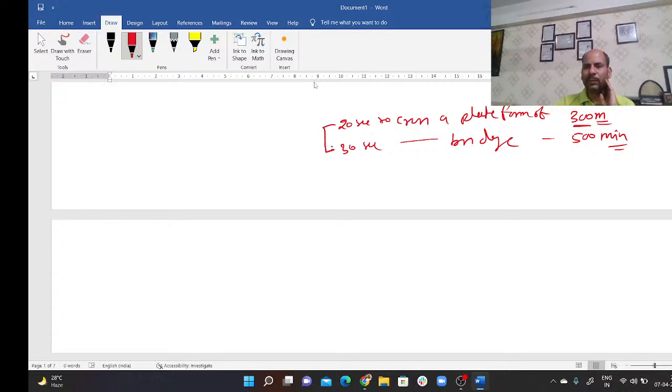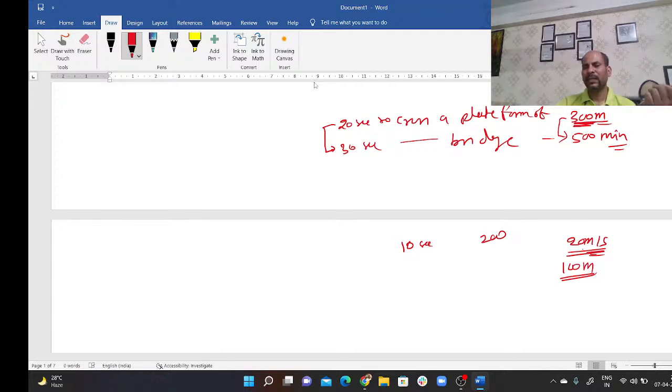So in the second case, we can see the train took 10 seconds more to cover 200 meters more. So this is the speed of the train, which is 20 meters per second. Now, if you want to find the length of the train, we got to know the speed is 20 meters per second. So in 20 seconds, it will cover 400 meters, out of which 300 meters is the length of the platform. So the length of the train will be 100 meters. So these two questions you can find commonly based on trains.